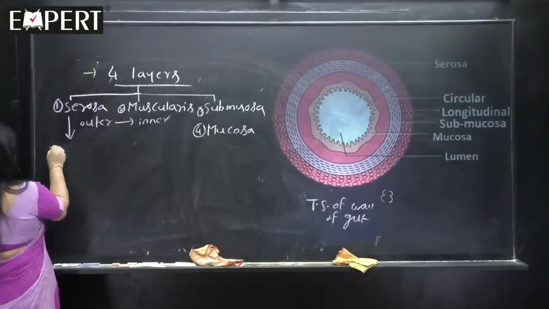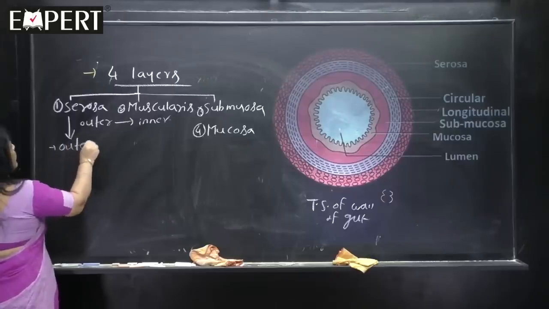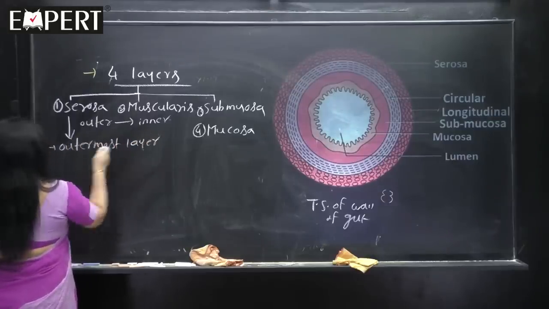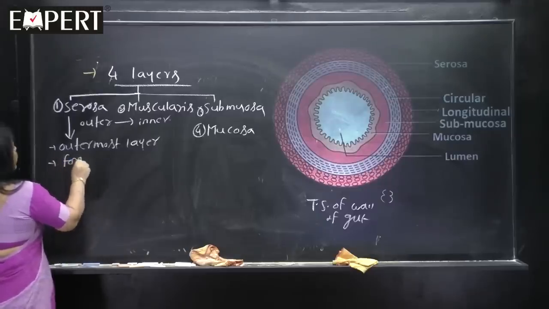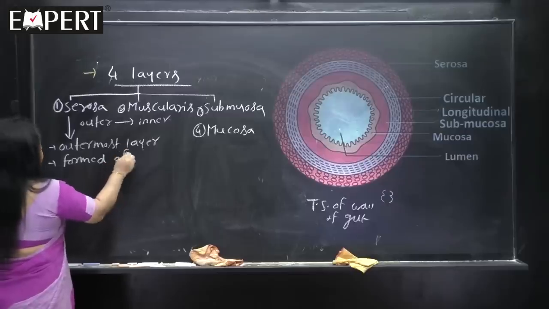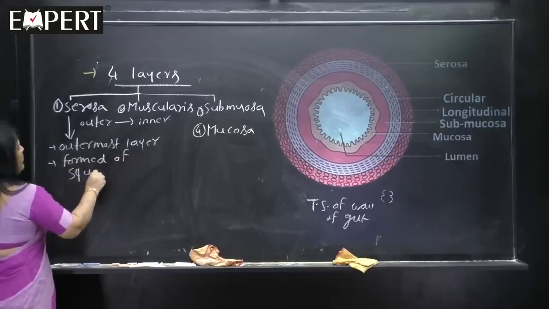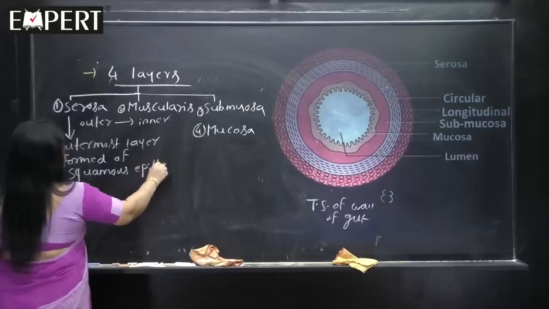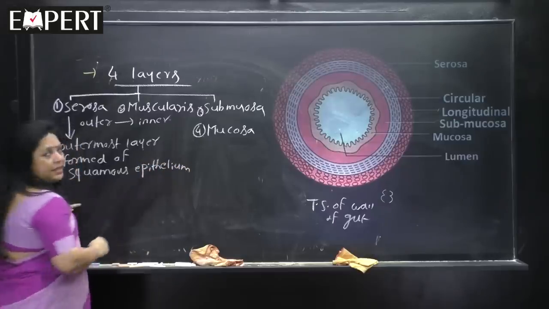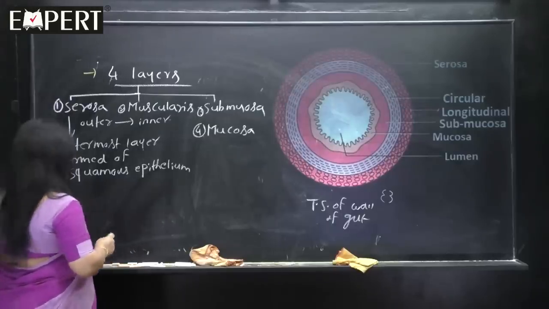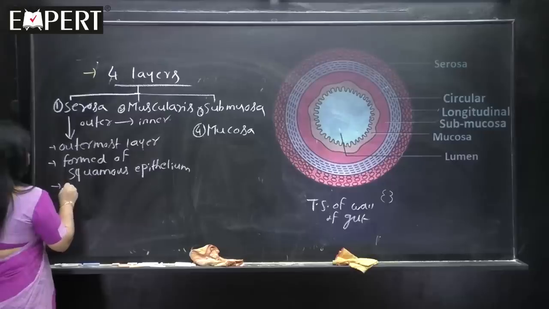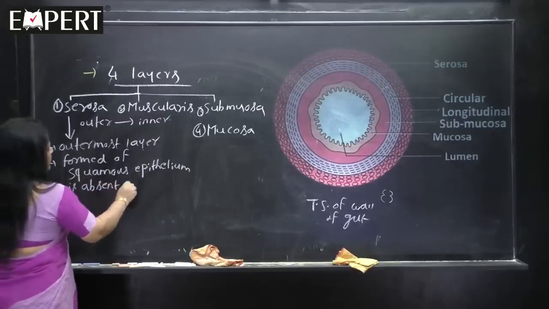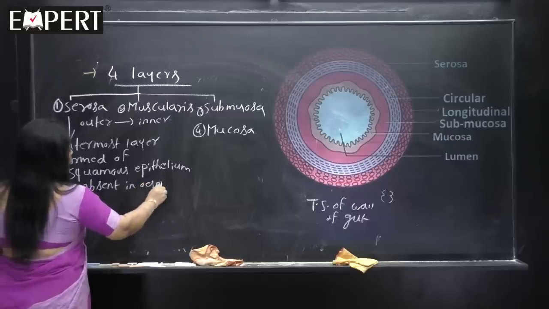The serosa is the outermost layer, and it is formed of a type of epithelium called squamous epithelium. Please remember, squamous epithelium. The serosa is absent in the esophagus.